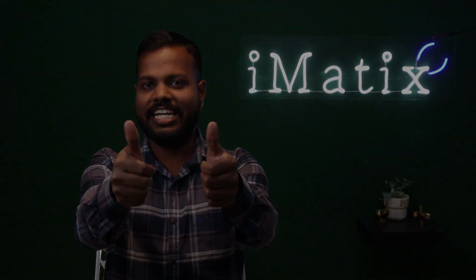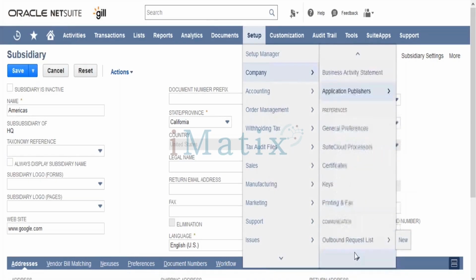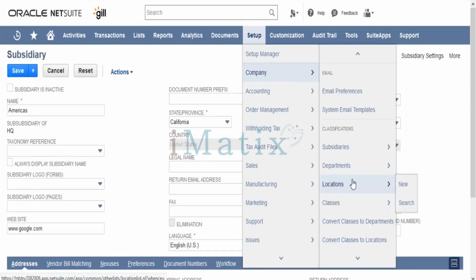So let's get started. Now let's move forward and see locations. Any guesses what a location is? Location is nothing but, you can say, various branches. I might have various offices, but these offices are specific to a particular subsidiary.